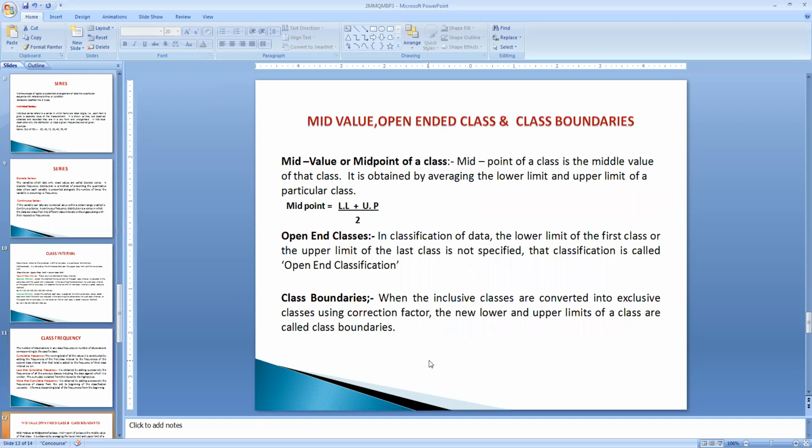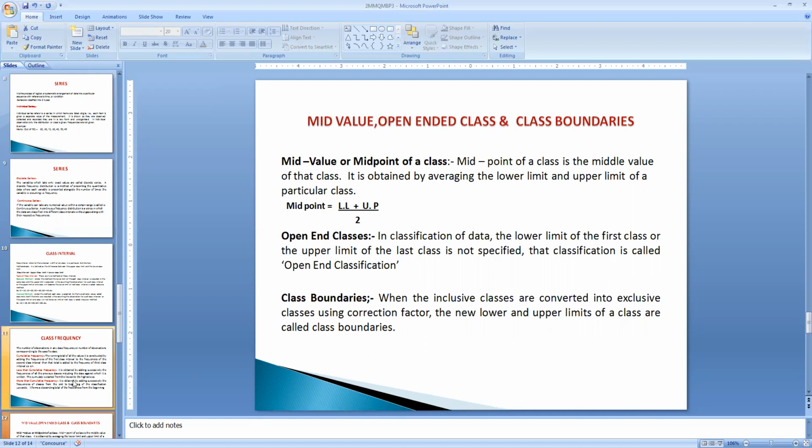And the next content is the midpoint. What do we mean by midpoint? It is nothing but the mid value of the class interval. It can be obtained by the upper limit plus the lower limit divided by 2. This is the formula we use for the calculation of mid values or midpoints.